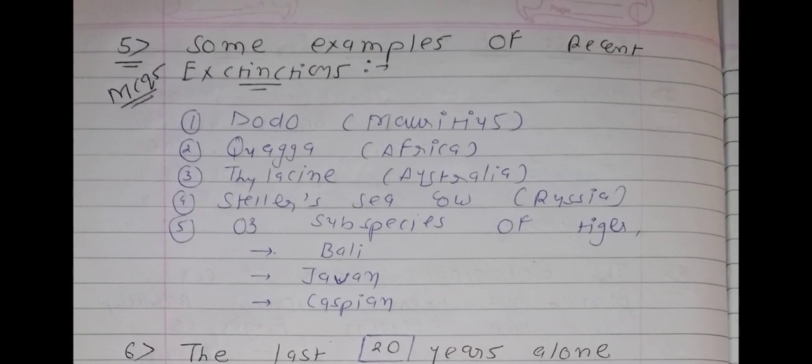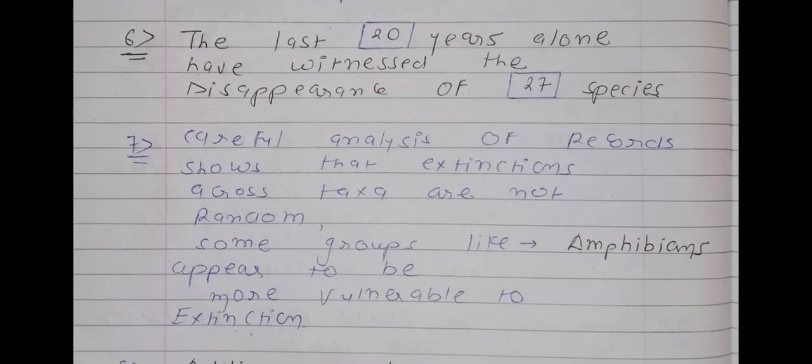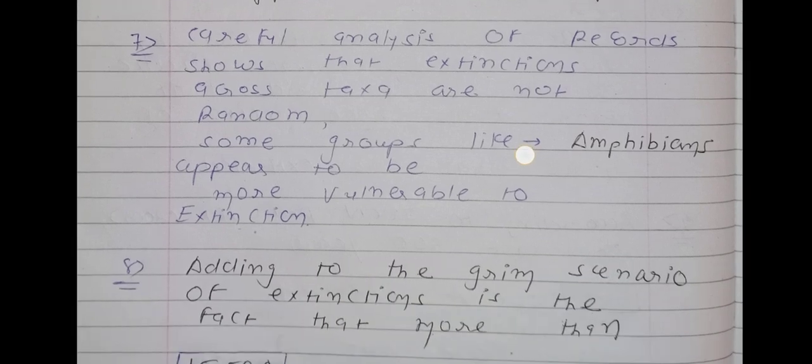Again we are going to revise all of this. Again see point number 5, some examples: dodo of Mauritius, quagga of Africa, Thylacine of Australia, Steller's sea cow of Russia, and 3 subspecies of tiger, and the 3 will be Bali, Javan and Caspian. Point number 6, we can say that a total of 27 species disappeared in the last 20 years. Okay, point number 7, extinctions across taxa are not random, but some groups like amphibians, one-liner question MCQ, amphibians appear to be more vulnerable to extinction.